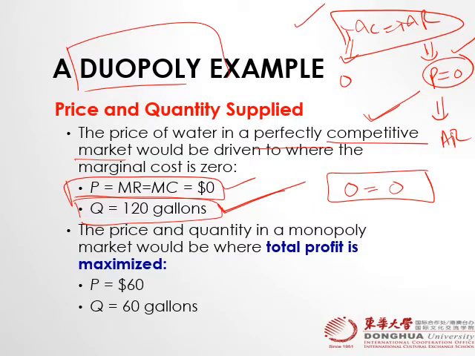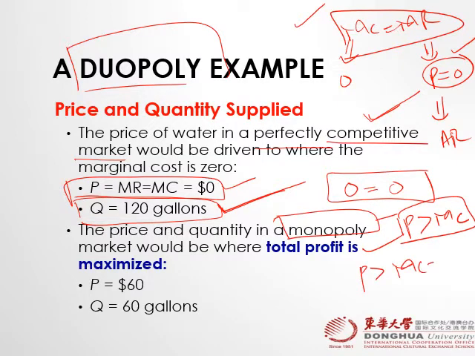0, right? So if that table belongs to monopoly, then what should be the profit of the monopoly? We know that monopoly price is always greater than the marginal cost. It means price must be greater than this condition, MC is equal to MR. And also we know that monopoly is a price maker.